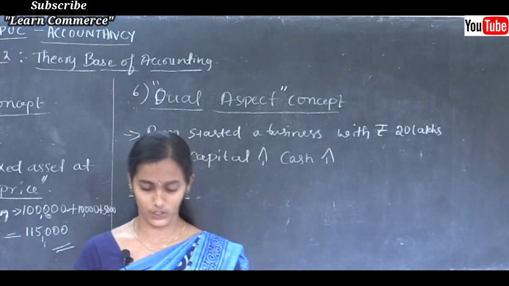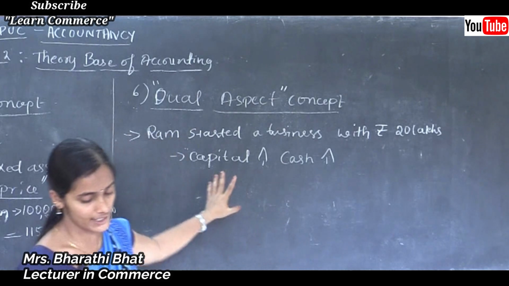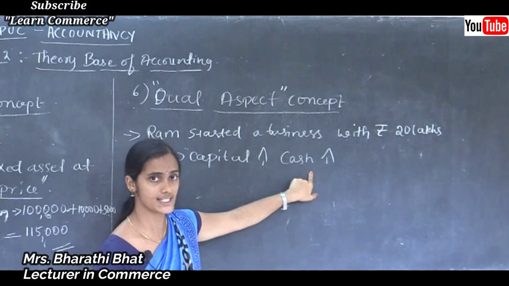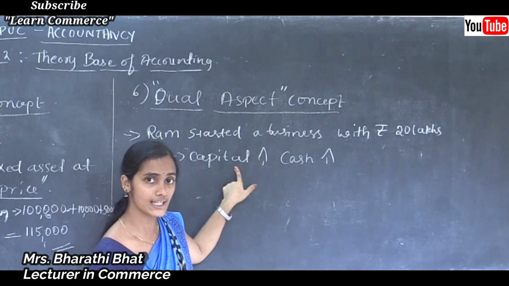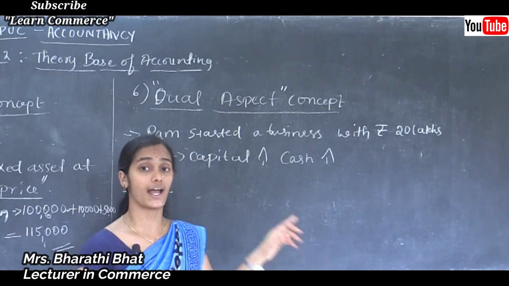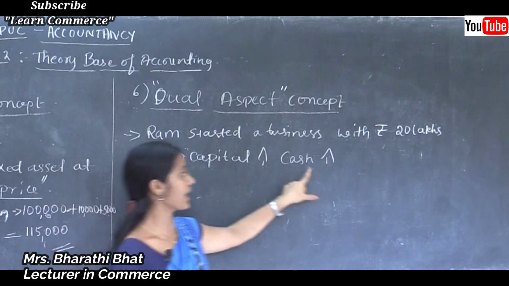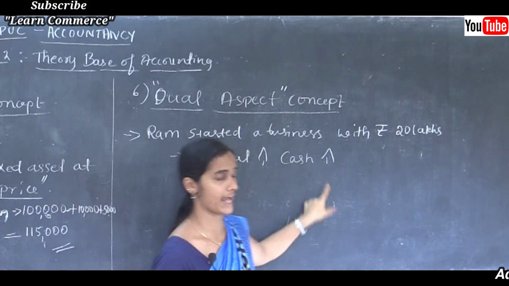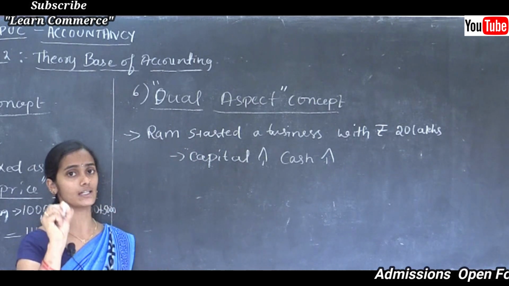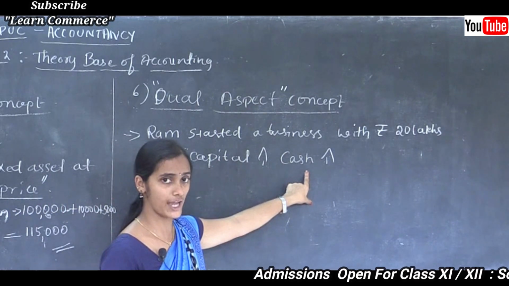The investment done by Ram has the following effect. It will increase the assets of the organization. Cash is considered as an asset, capital is considered as a liability. Getting my point? So cash increases as well as capital of the business is also increased by rupees 20 lakh. A single transaction affects two different accounts. Here capital is one account, and cash is another account.